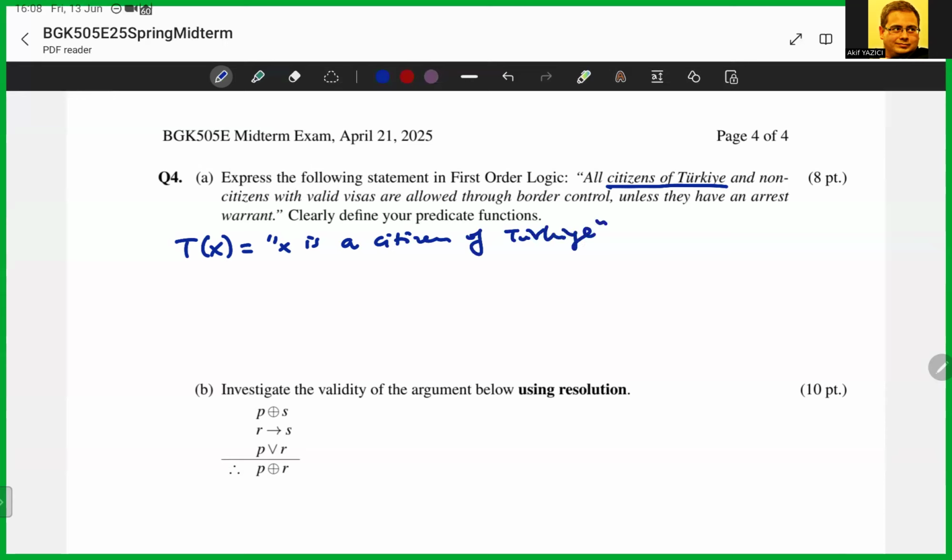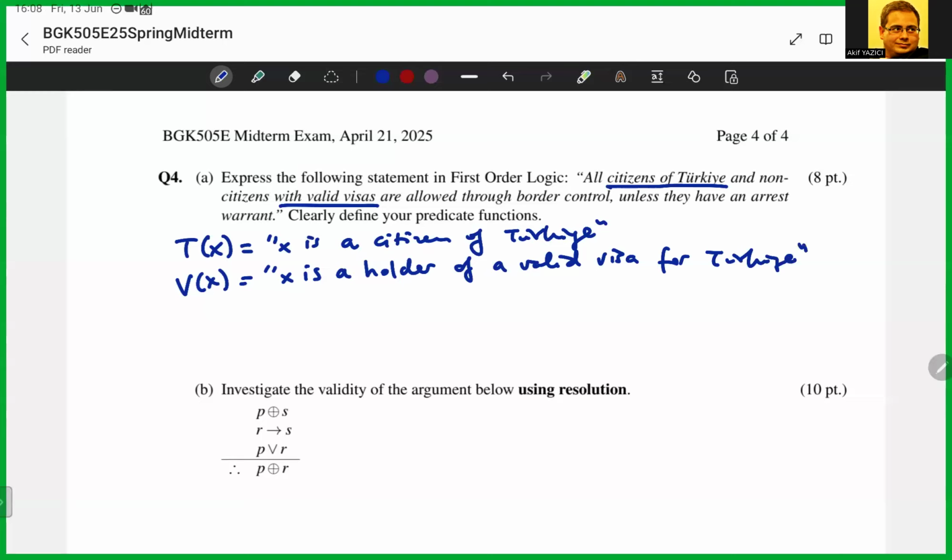And non-citizens, well, it will be the negation of this, with valid visas, okay? So let's say V of X is a holder of a valid visa for Turkey, let's say. Okay. Allowed through border control, that's another thing.